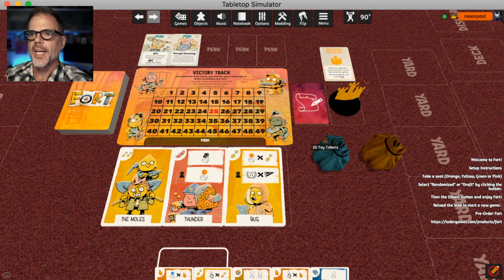Okay. These are bags, and inside the bag are tokens. So if you click and drag, you can pull out a token. And so there is my toy token, and I can also pull out a pizza token. So there's my pizza token, okay? And you can pick those up, you can move them around.